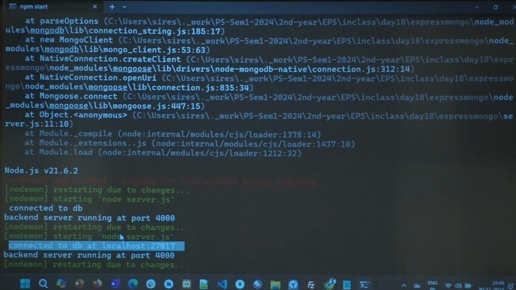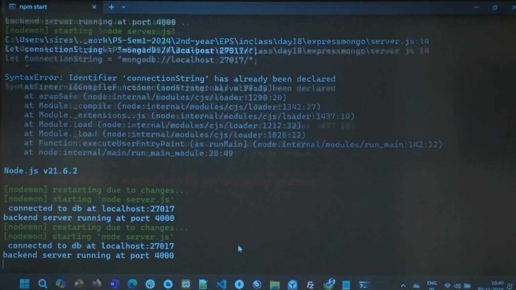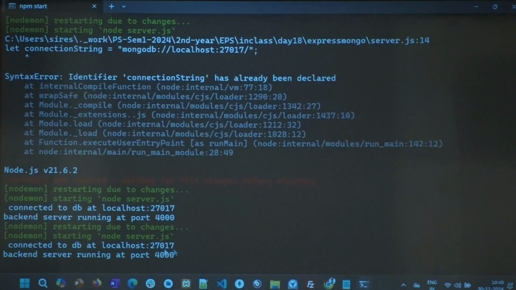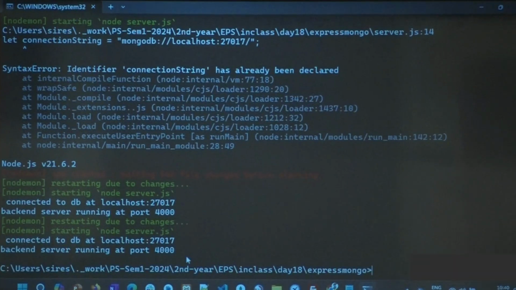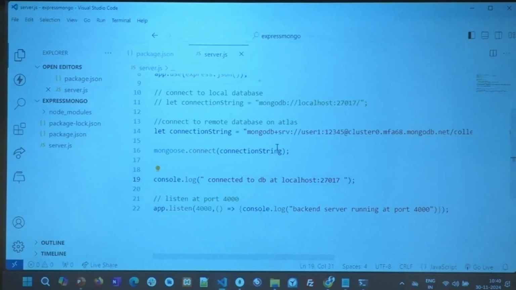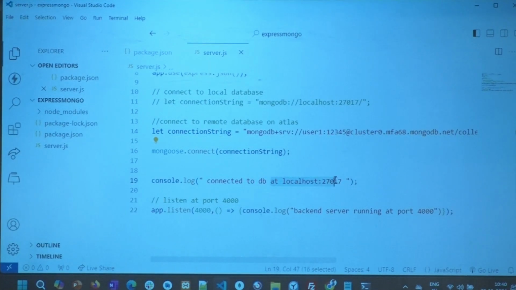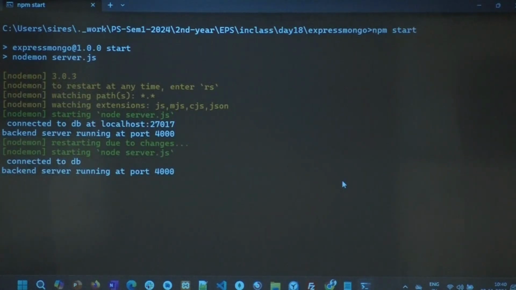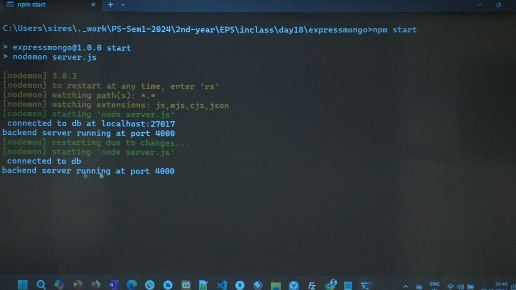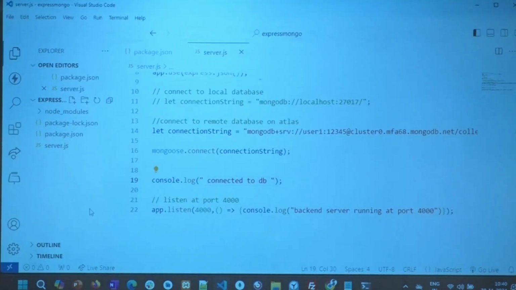Mongoose.connect that. Right? You see that there? Let me do a clear screen so you can see it clearly. Connected to DB. At localhost 2707 it says because that is what I wrote. But ideally, I should get the connection string or just say connected to DB. I think I'll leave it there. That's all. You see, connected to DB. I changed it just now, restarted. So there were no problems. Ideally, you would have a try catch and all that, right?